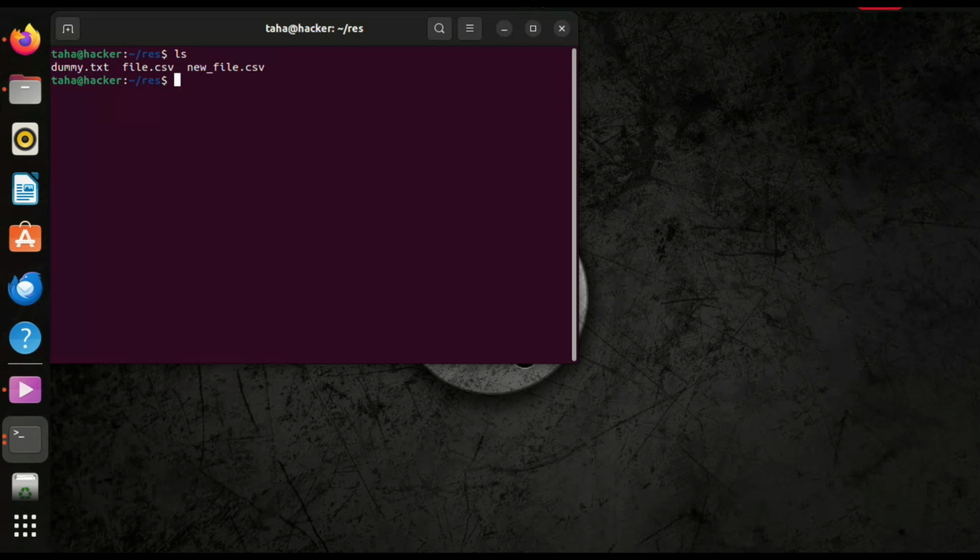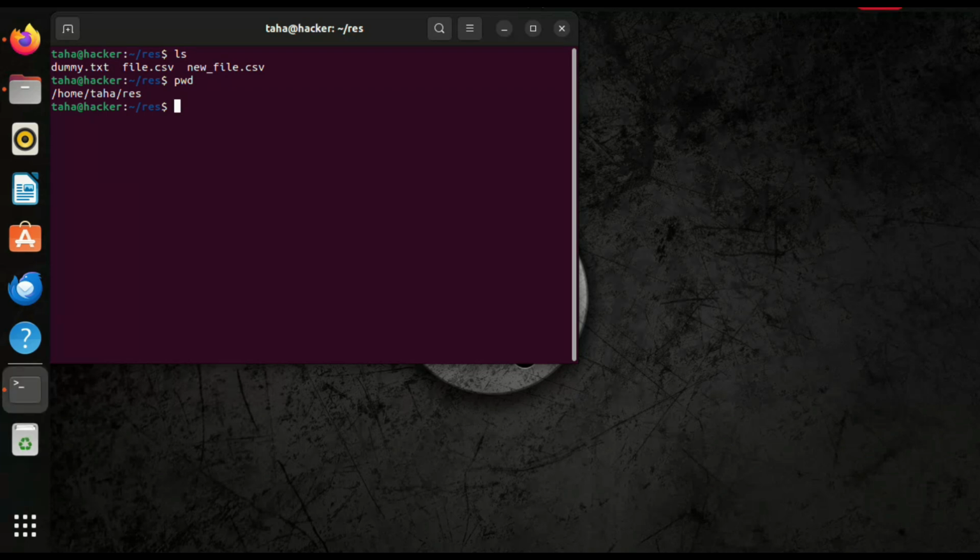How will you find out which directory you are in? For that, there is a command called pwd. Right here, pwd, which stands for print working directory. It will give you the complete address of the directory you are currently in. So press enter and you can see the complete address of the directory with its name.